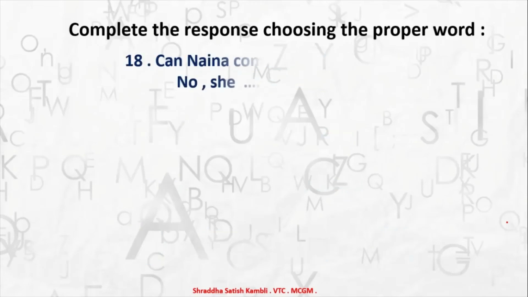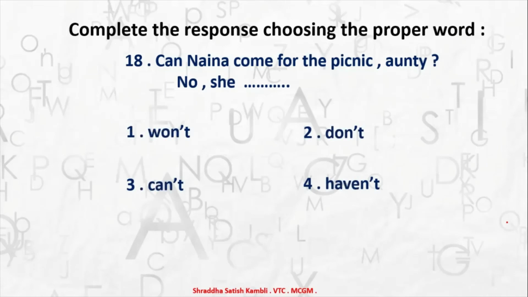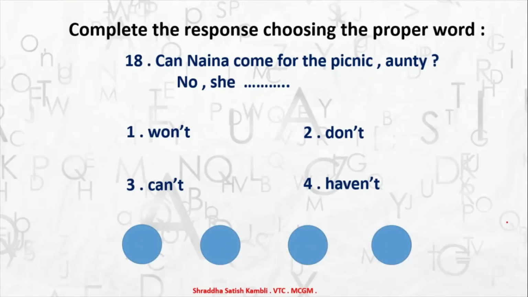Coming to the next question, can Naina come for the picnic auntie? No, she dash. So now you must be knowing the answer, right? So will it be won't, don't, can't or haven't? What will be the right answer? It will be no, she can't. Can and can't. So the answer will be no, she can't.